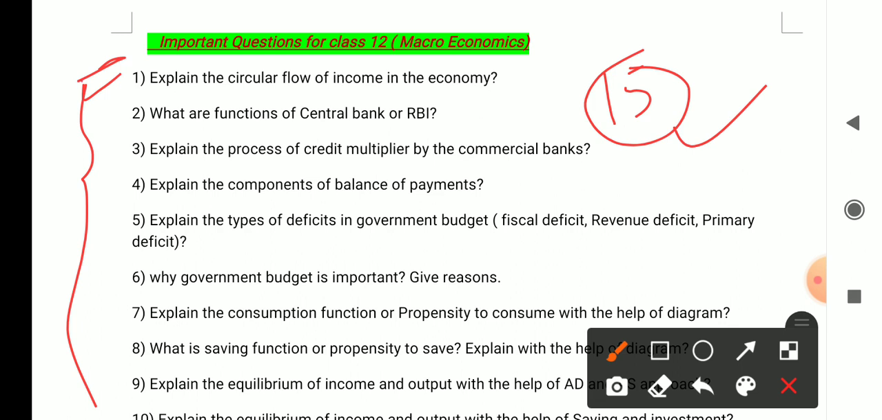So the first question is: explain the circular flow of income in the economy. It is a question of national income, basically a theory part of national income, which is very important for the 4 marks and the 6 marks question.